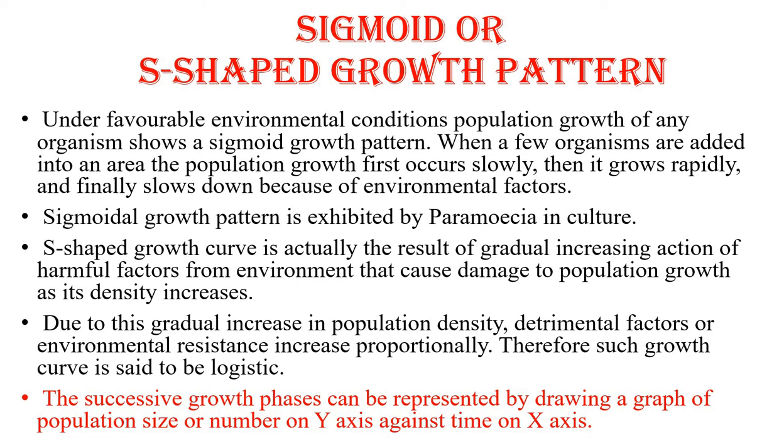Under favorable environmental conditions, population growth of any organism shows a sigmoid growth pattern. When a few organisms are added into an area, the population growth first occurs slowly, then it grows rapidly.